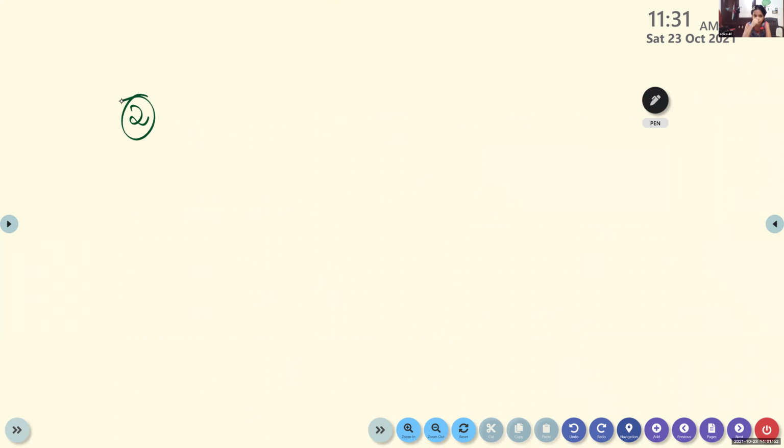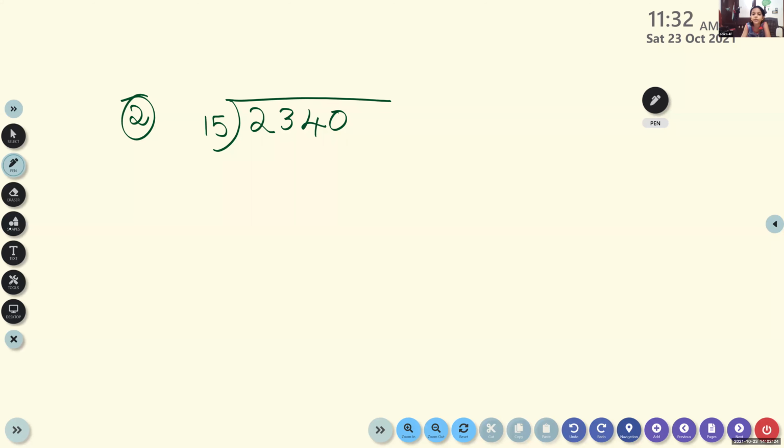Question number 2. The number is 2340. You have to divide 2340 with 15. Which is the dividend here? 2340.